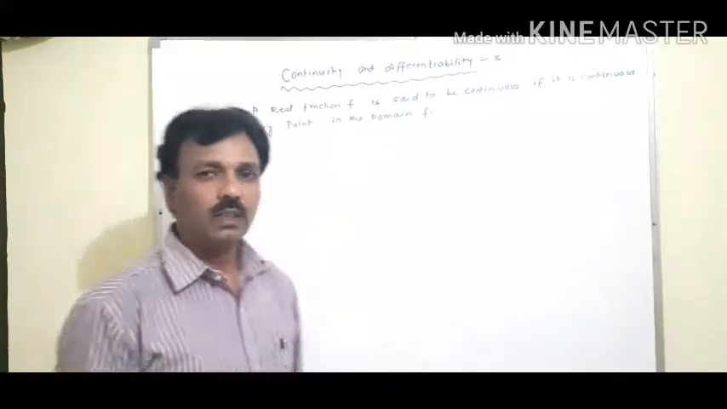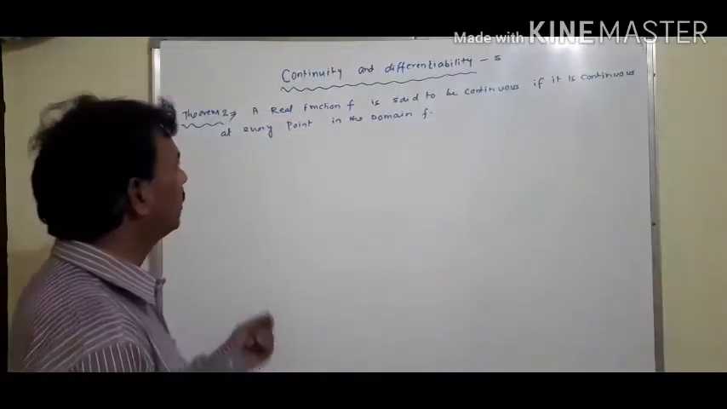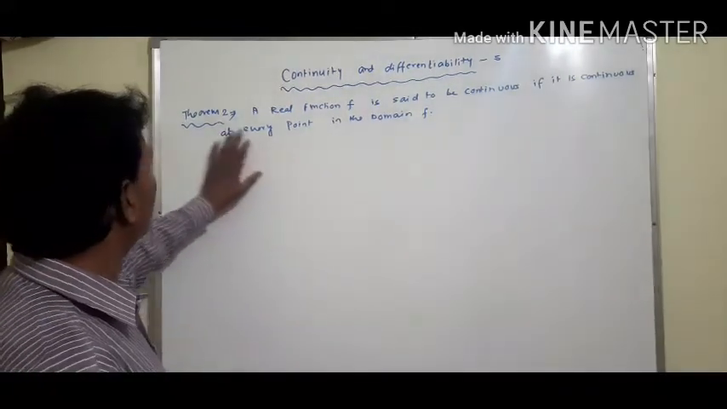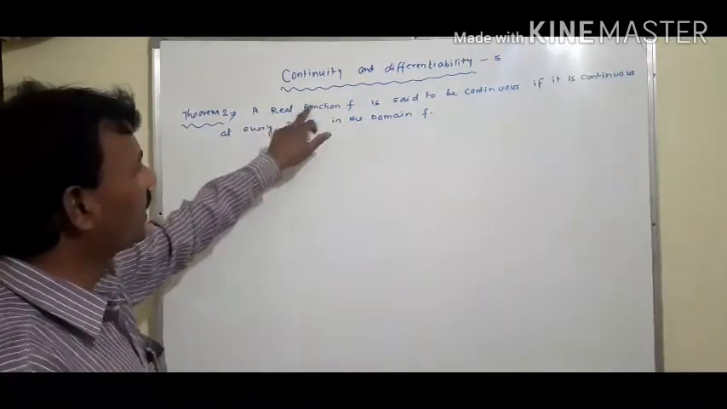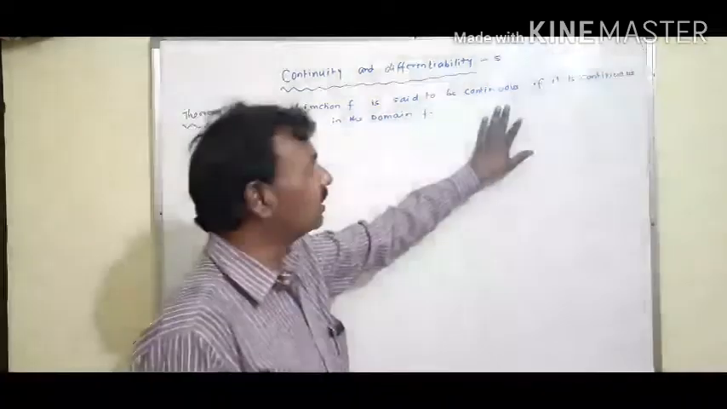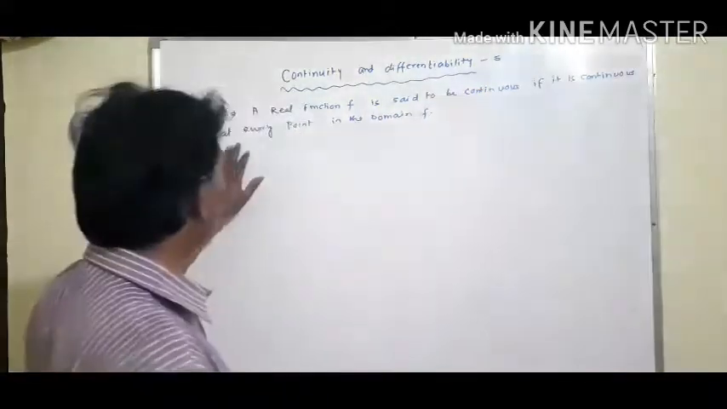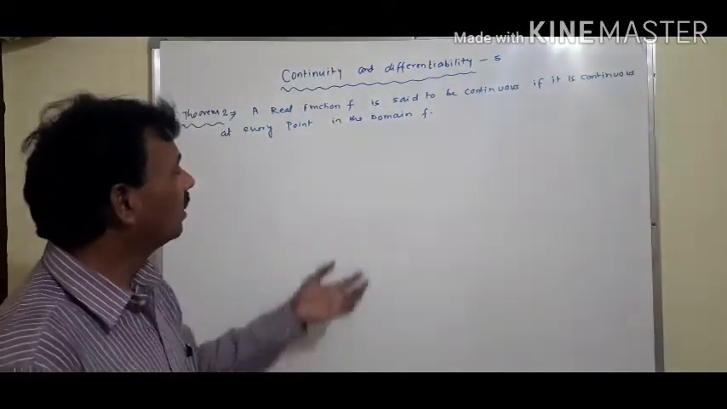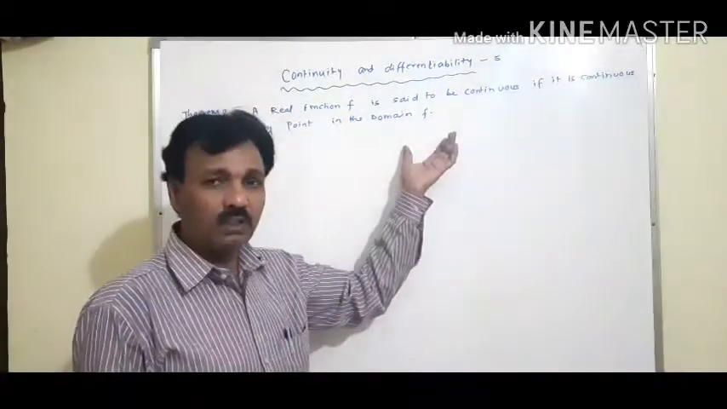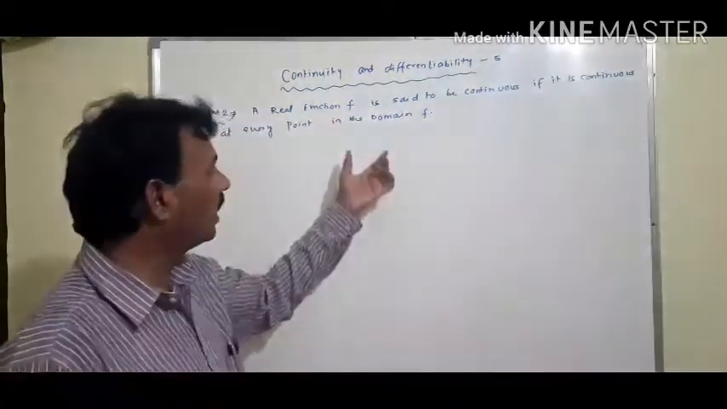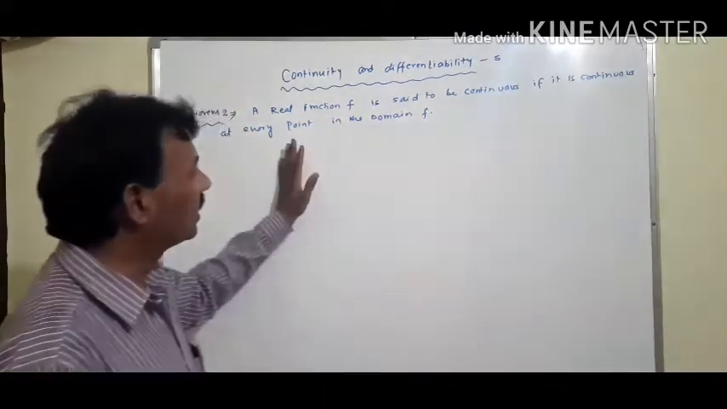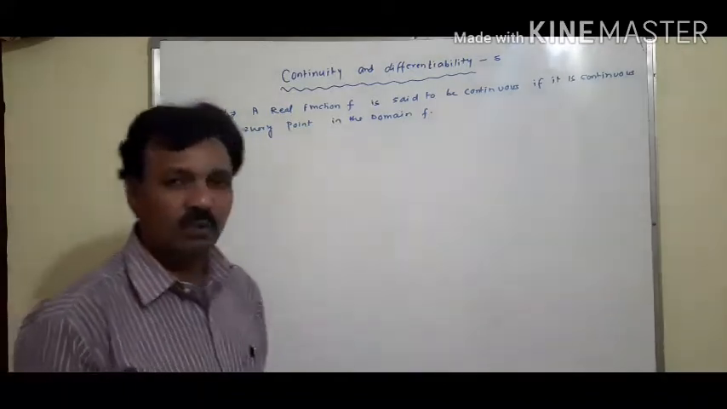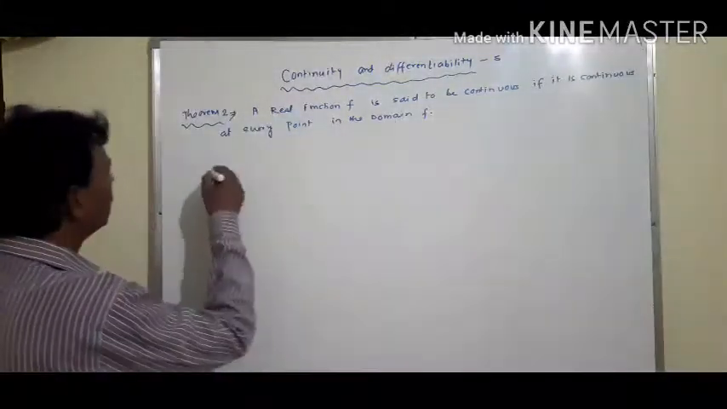Hello students, in this video we will discuss the second theorem related to the continuity topic. Theorem: a real function f is said to be continuous if it is continuous at every point in the domain of f. Means, what is the domain of the given function? At every point in that domain, if the function is defined, then that function will be continuous.